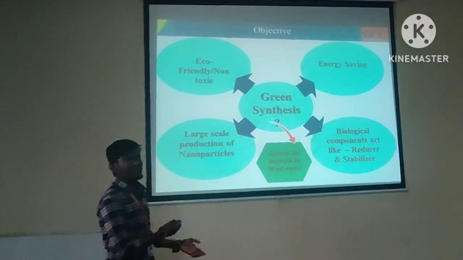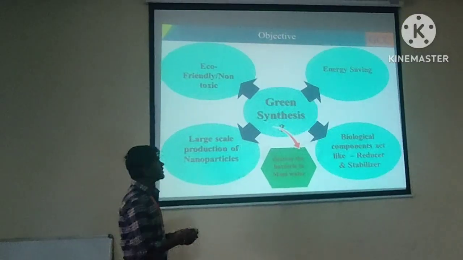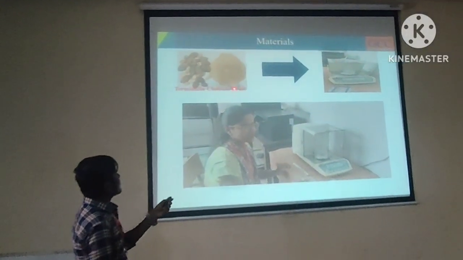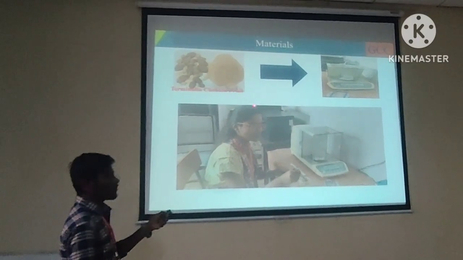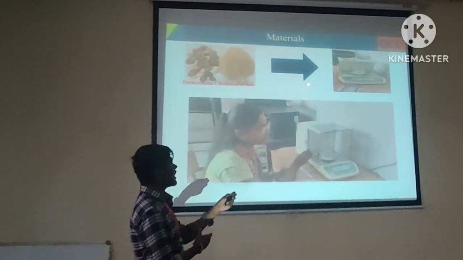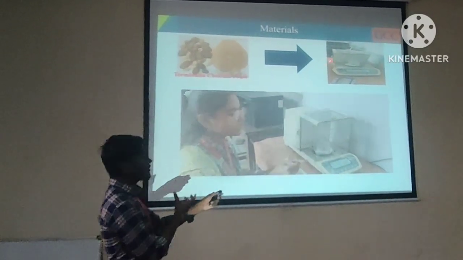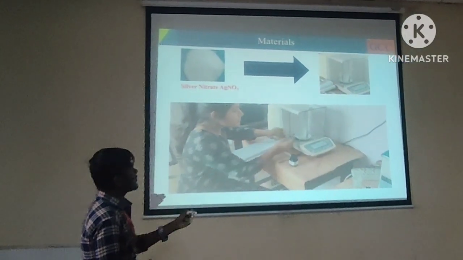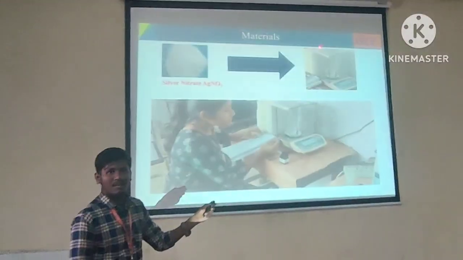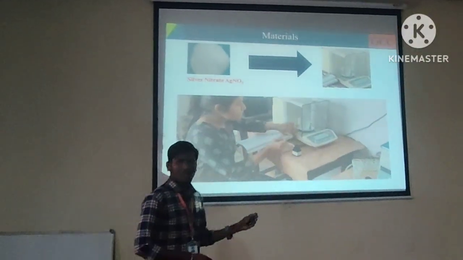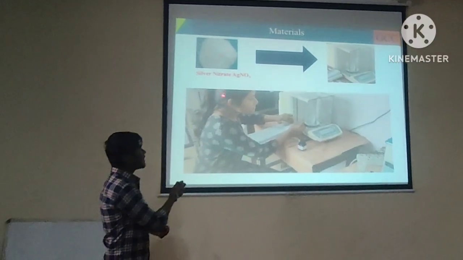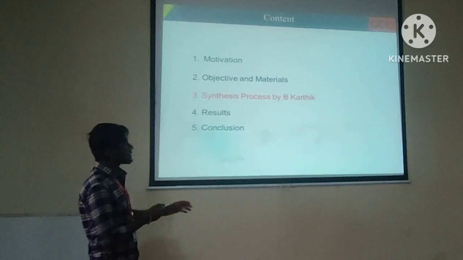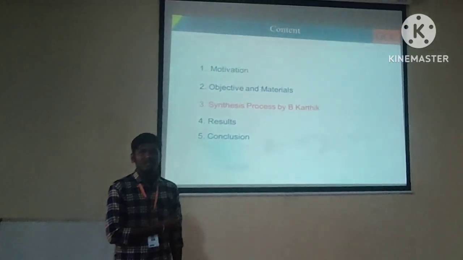So to process this green synthesis we need some materials. Here we have the Terminalia chebula fruit and we extract the powder from it. We weigh 1 gram of the chebula powder. The next material is silver nitrate, with a molarity of 0.01. To maintain this molarity, we weigh the silver nitrate as 0.28 gram. The next synthesis process is explained by my friend Karthik.